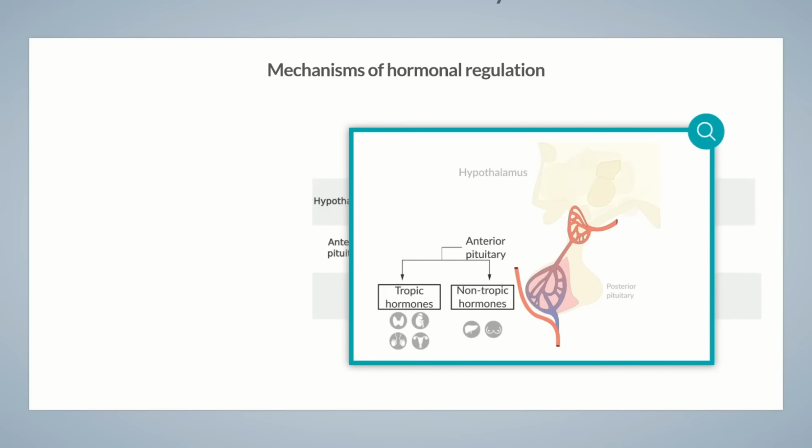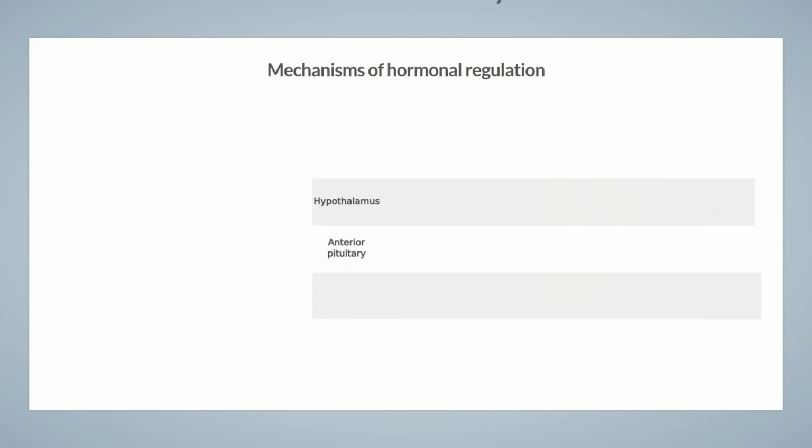Tropic hormones to the thyroid gland, adrenal cortex, and gonads, and non-tropic hormones to the liver and mammary glands. Depending on the target organ or the effector hormone controlled by the interaction between the hypothalamus and pituitary gland, there are 5 regulatory systems. These are termed the neuroendocrine system or hypothalamic-pituitary axes.